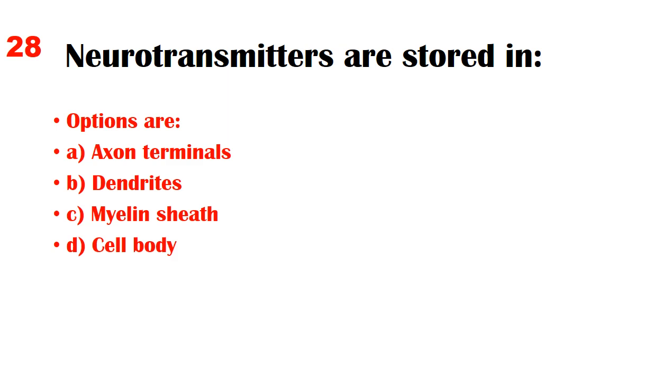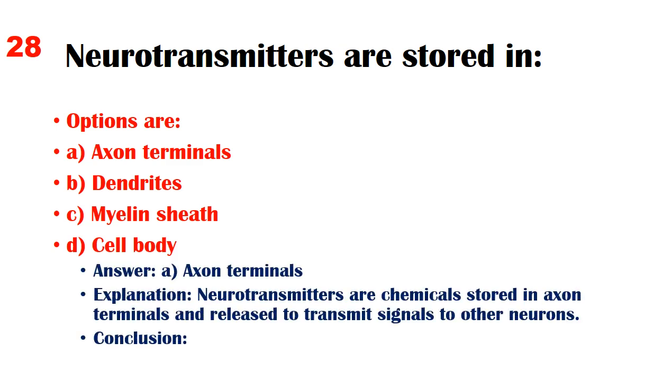Neurotransmitters are stored in. Options are A. Axon terminals, B. Dendrites, C. Myelin sheath, D. Cell body. Answer: A. Axon terminals. Explanation: Neurotransmitters are chemicals stored in axon terminals and released to transmit signals to other neurons.